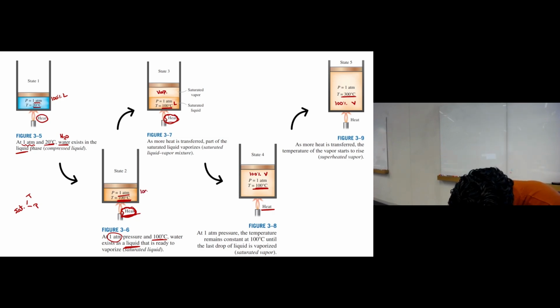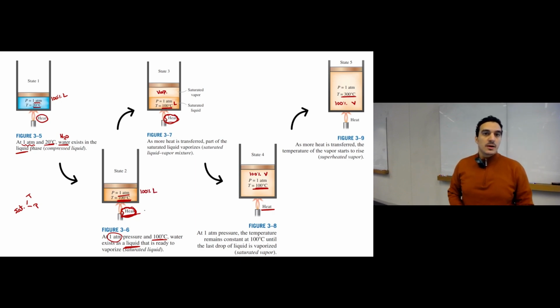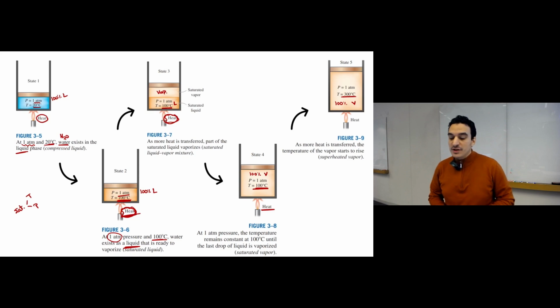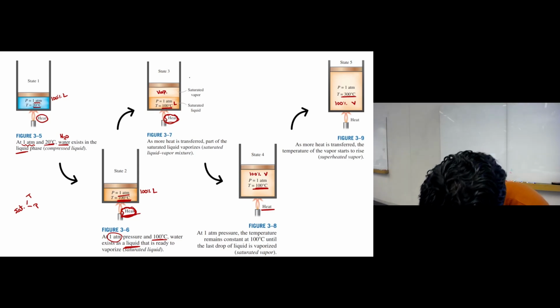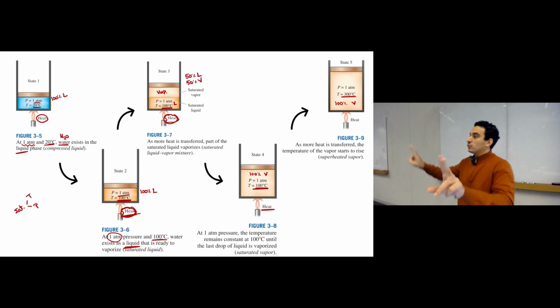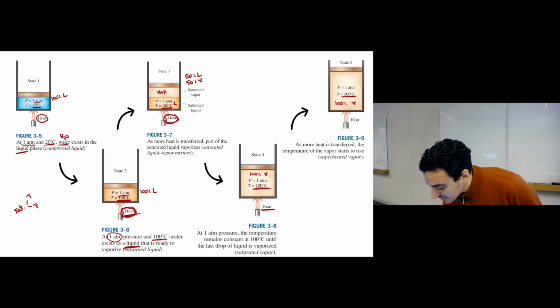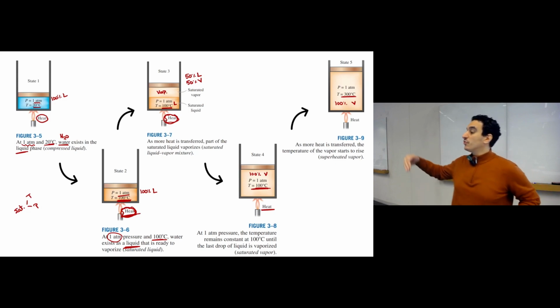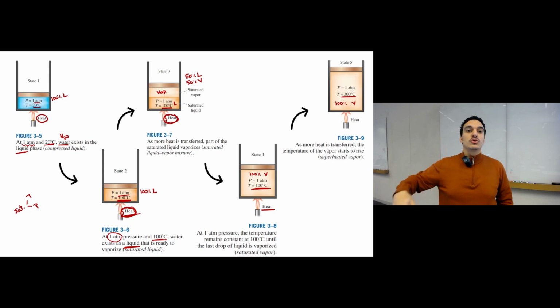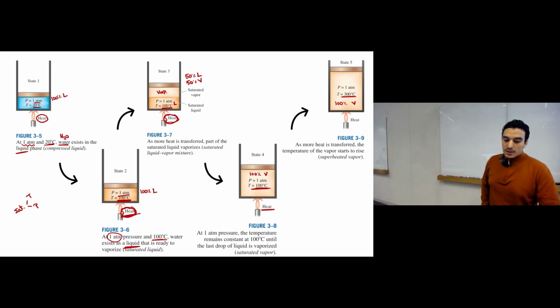Then you have 100% liquid at the saturation temperature. After this, phase change will occur. So here we have, let's say, 50% liquid, 50% vapor. We don't have one phase; two phases exist at the same time at these saturation conditions. And once you have 100% vapor at this saturation temperature, any amount of heat added will cause the temperature to increase again.